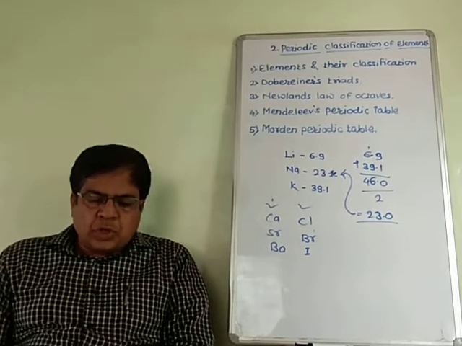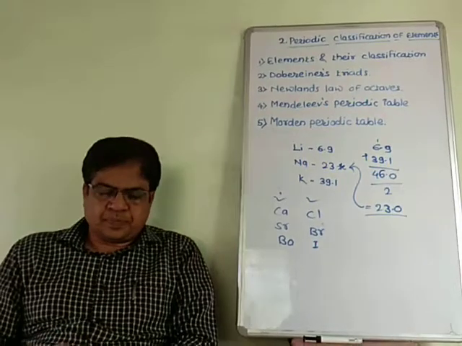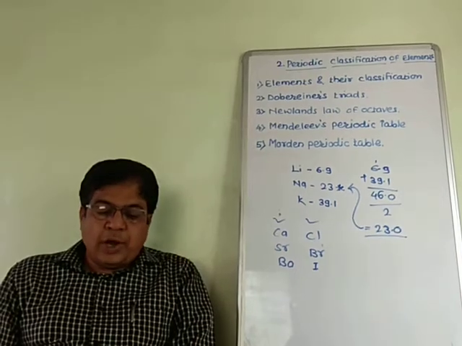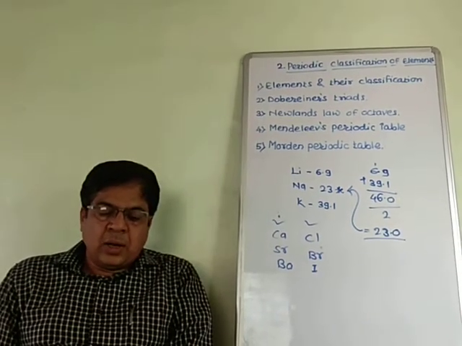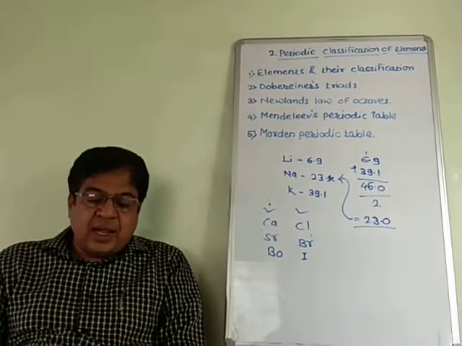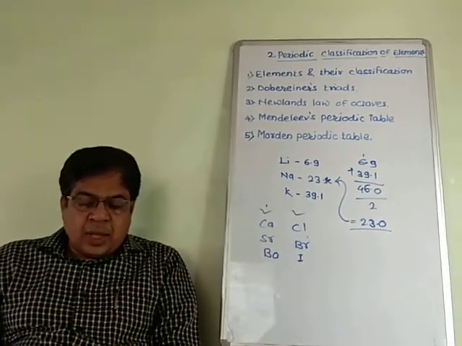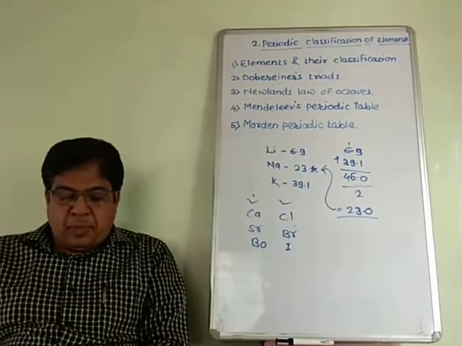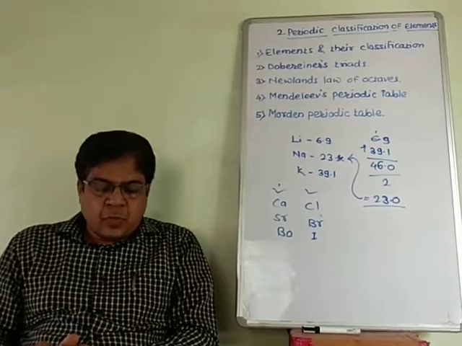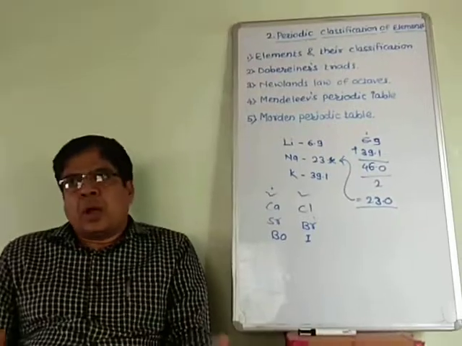Also, the position of hydrogen: hydrogen shows similarity with the halogens, group 7. For example, the molecular formula of hydrogen is H2, while the molecular formulas of fluorine and chlorine are F2 and Cl2 respectively. In the same way, there is a similarity in chemical properties of hydrogen and the alkali metals of group 1. There is a similarity in the molecular formulae of compounds of hydrogen and alkali metals formed with chlorine and oxygen. Is it clear?